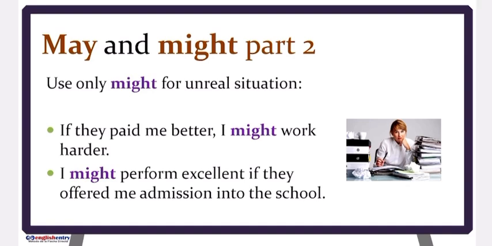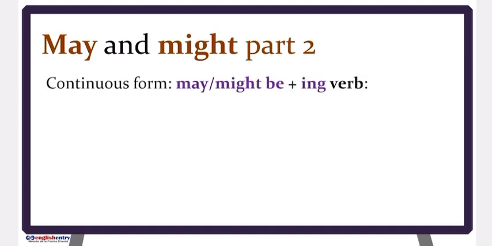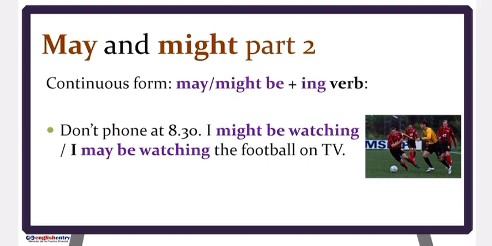Okay, very good. There is a continuous form. May or might be, plus an ing verb. So we can also use may and might with continuous verbs. Let's see some examples. Don't phone at 8:30.